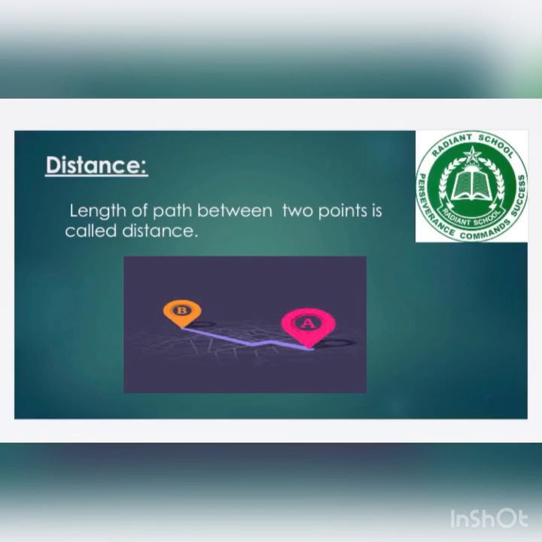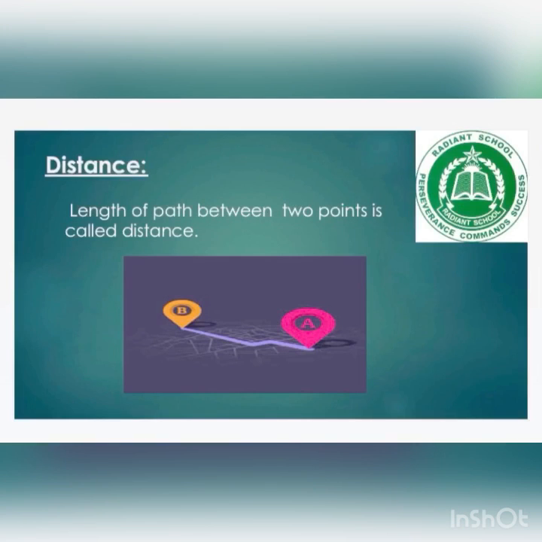Let's suppose, students, your home is at point A and you want to go to the market which is at point B. The length of the path which you will cover during this movement from A to B is called the distance. It can be any zigzag pattern. It is not necessary that the path you follow should be a straight path.